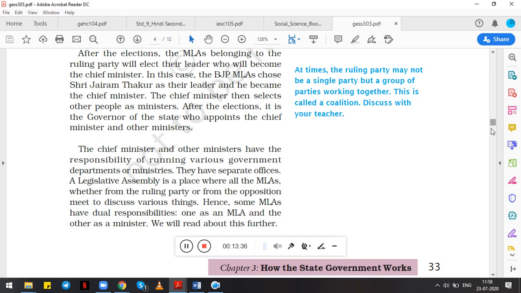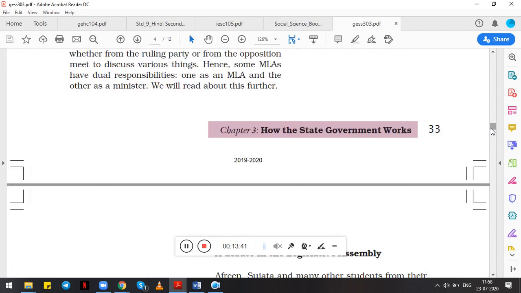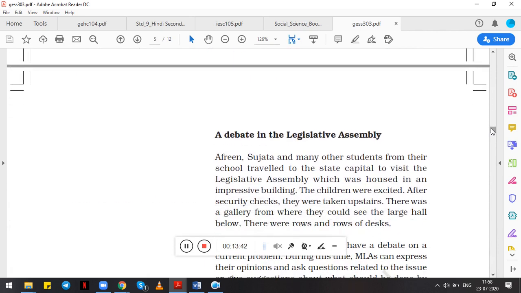That is coalition government. I hope you do your homework, and we will discuss the debate in the next class in detail. Thank you.